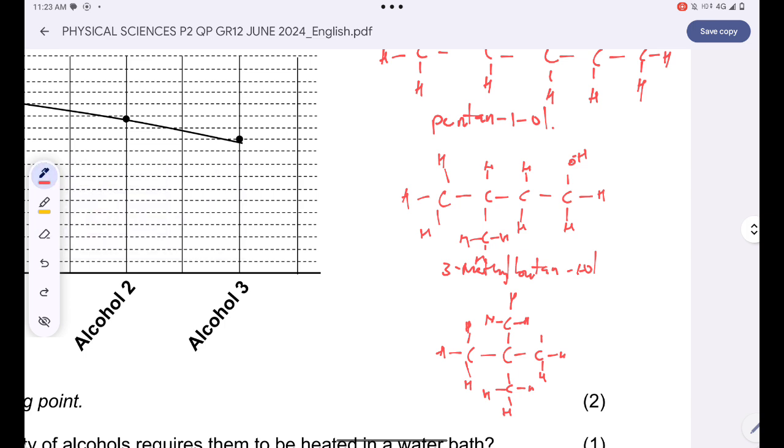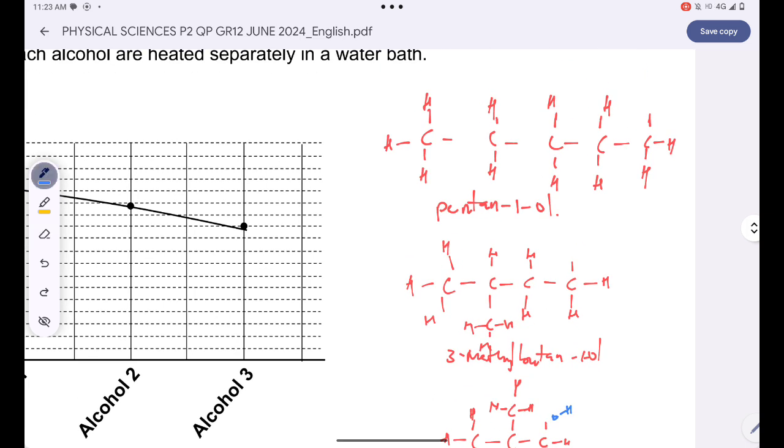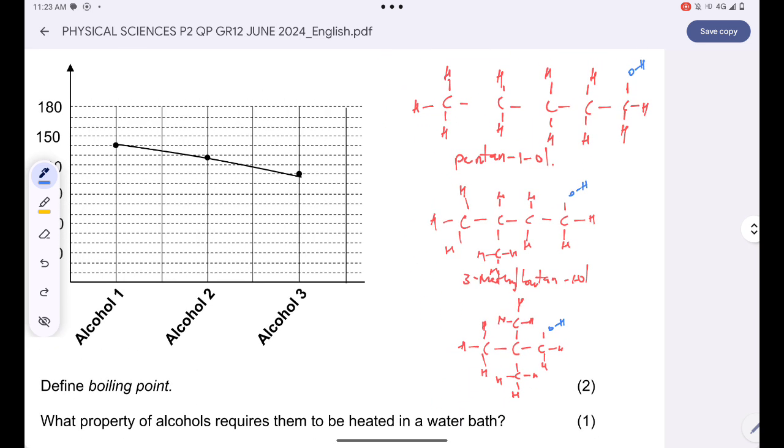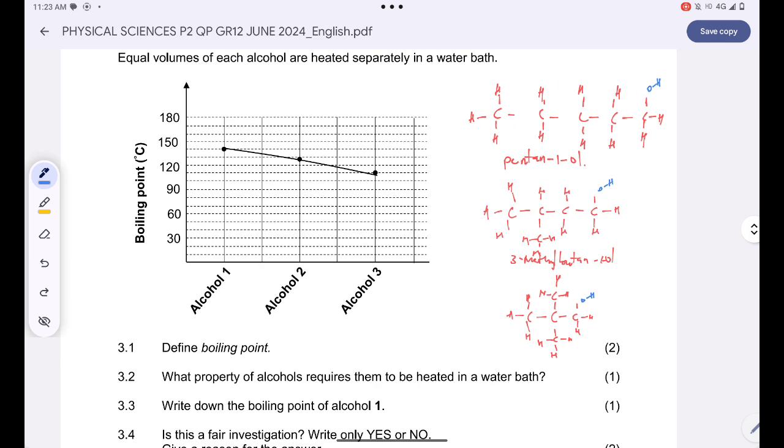Let me indicate the alcohol with the blue color, just to show that the alcohol group is on the last carbon, or at the terminal carbon. The position of the functional group is the same. The only difference is the chain length. Are you together? The only difference is the chain length.